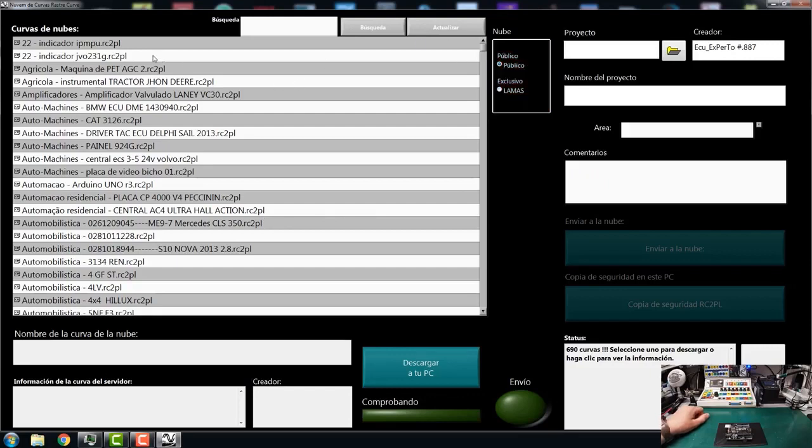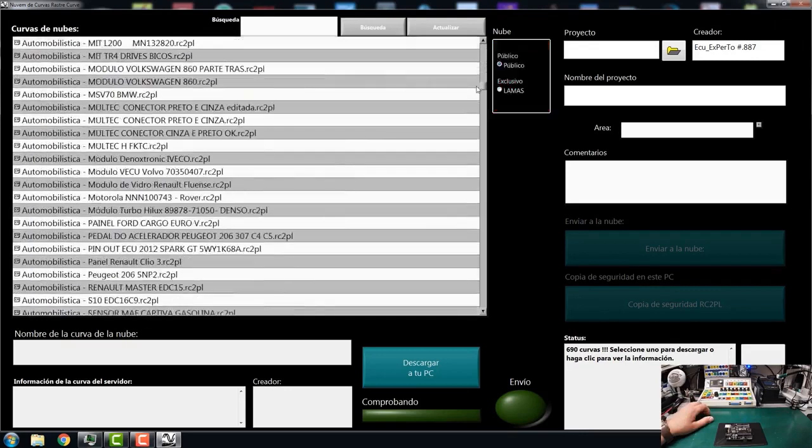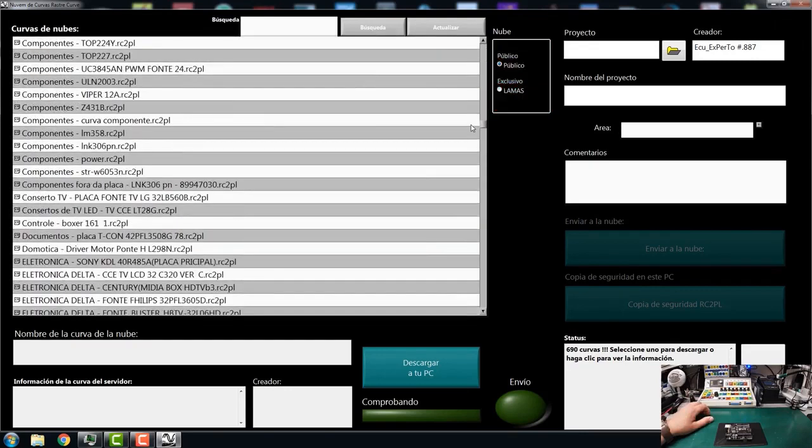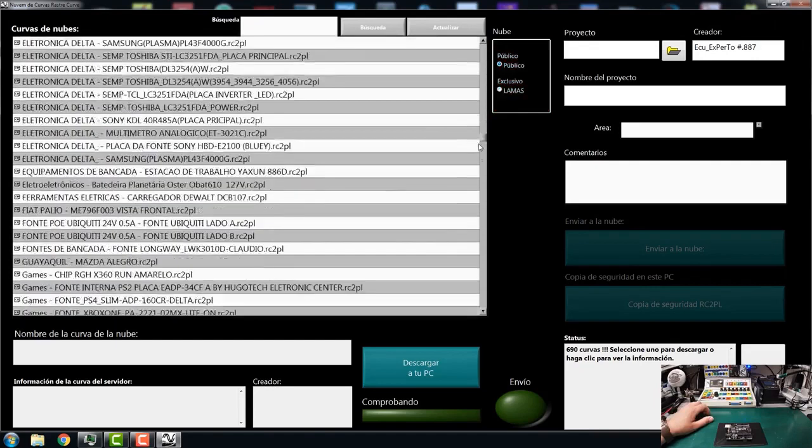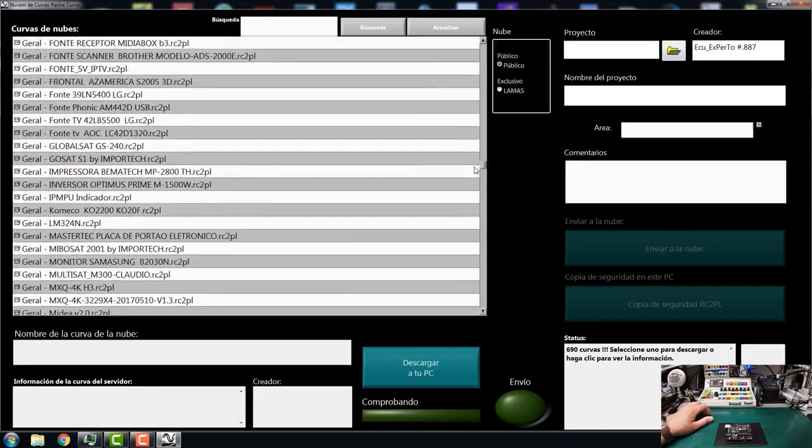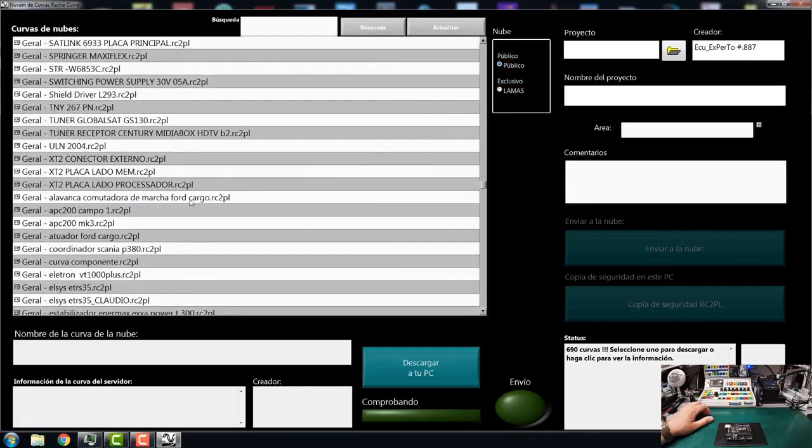So, here in the public zone, for example, we have amplifiers, agricultural, automotive, automobiles, all the categories, components, televisions, telephones, consoles. Everything that has electronics will be here. For example, now I'm going to click on one of these. I don't know what it is.